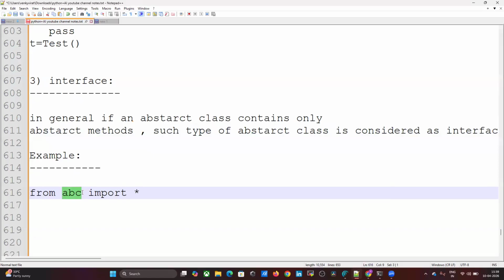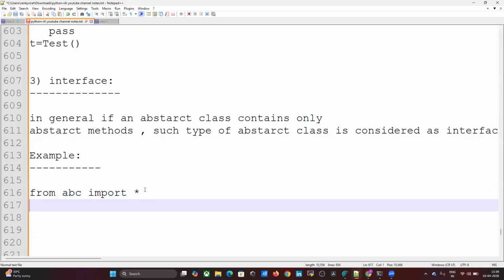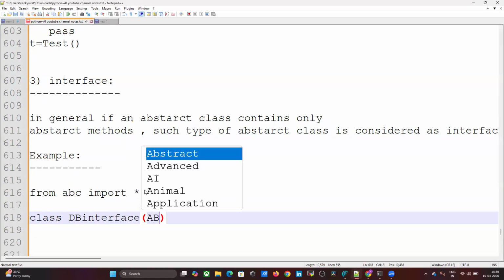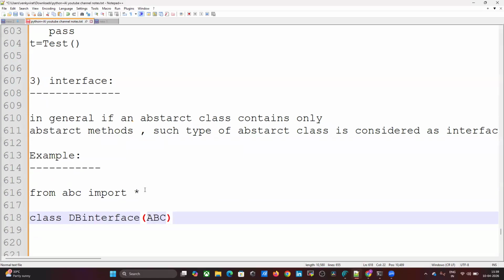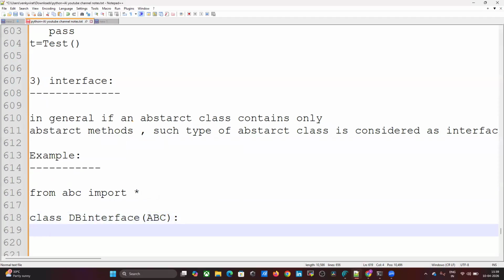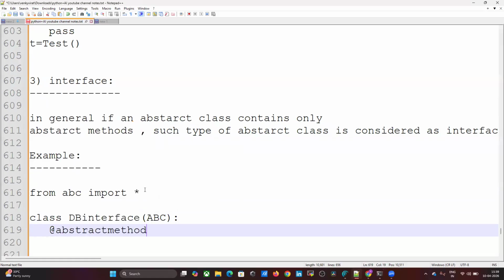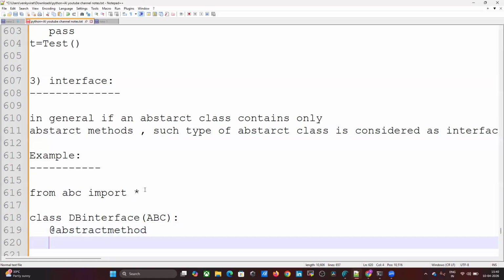That's why we are importing it. Next, I am defining one class, DBInterface, with ABC. Inside this ABC class I'm making an abstract method.